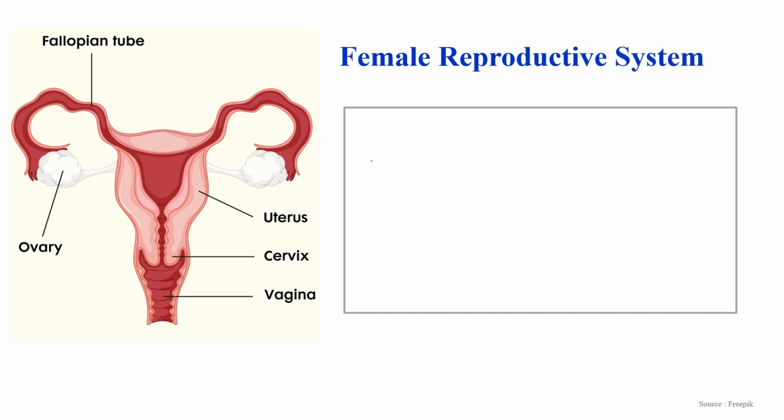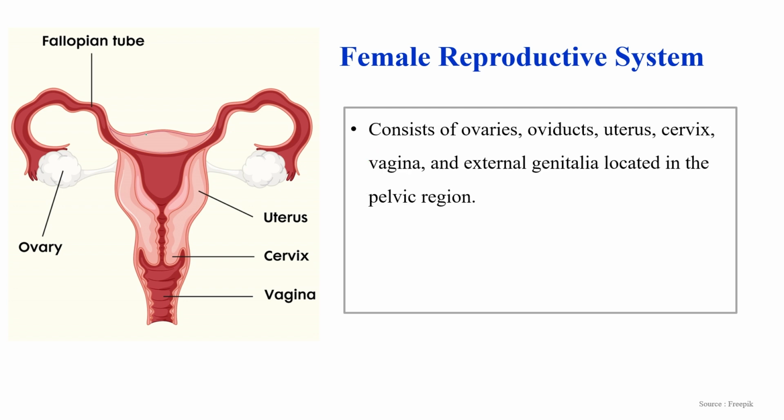So this is all about the male reproductive parts. Now let's discuss the female reproductive system. This is the general structure of the female reproductive system.